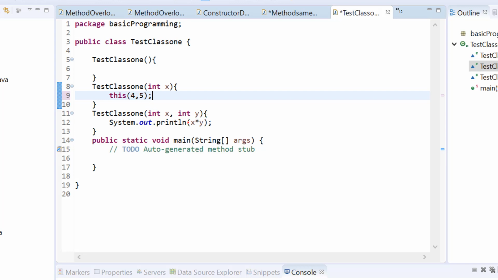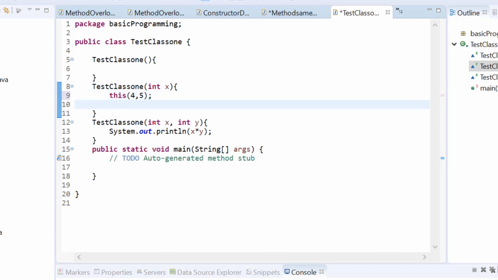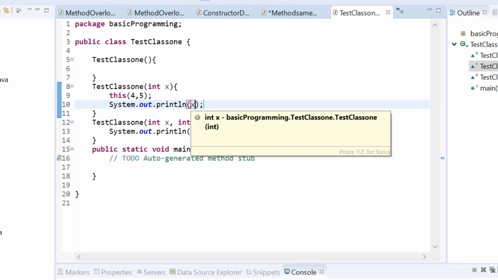So 4 and 5 multiplication, 20, should be printed. And within this same constructor I will print the value of x. So for this single parameter constructor I'm just printing the value here.